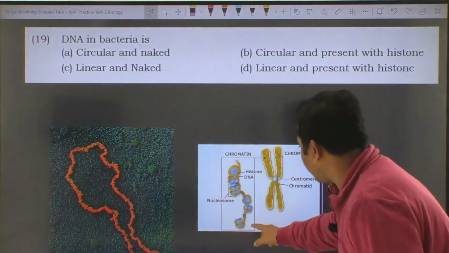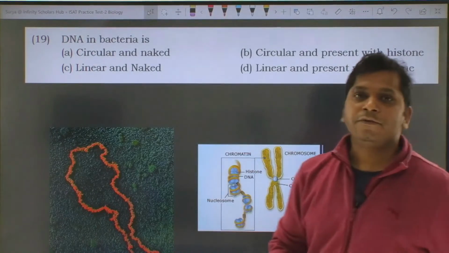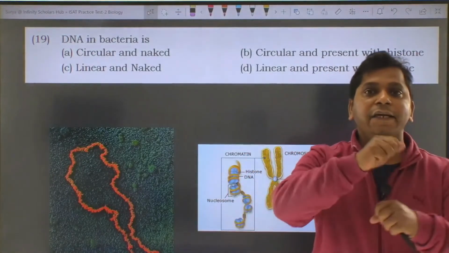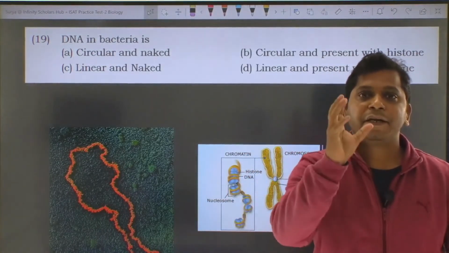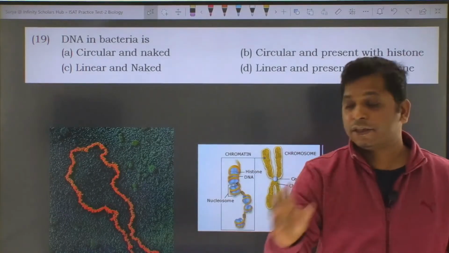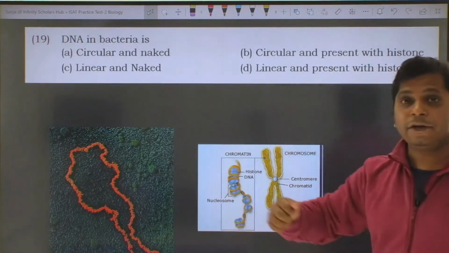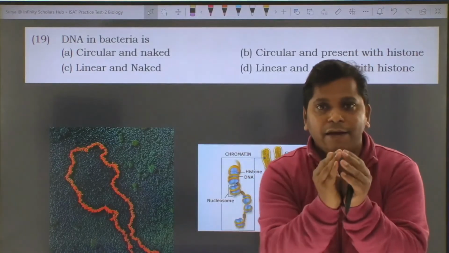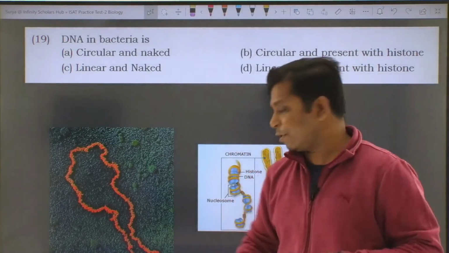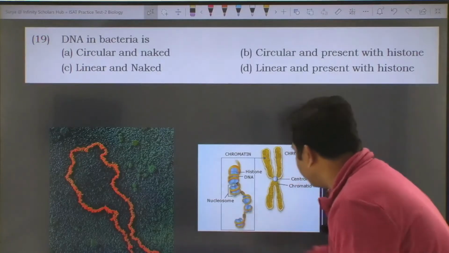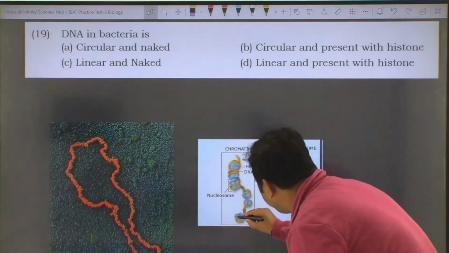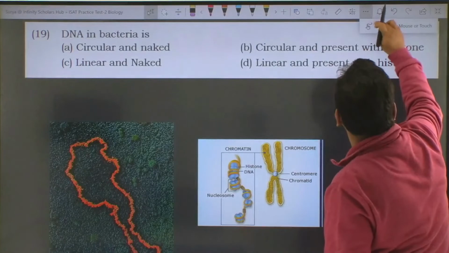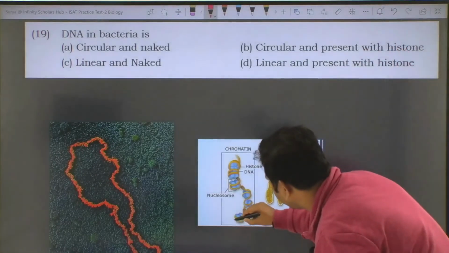Chromosomes are associated with histone proteins so that they can be coiled tightly. The DNA is a very long molecule, and to fit inside a small cell, the DNA has to be coiled. It gets coiled with the help of a protein called histone protein.